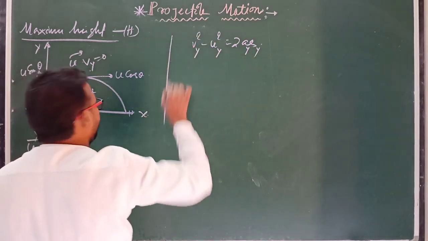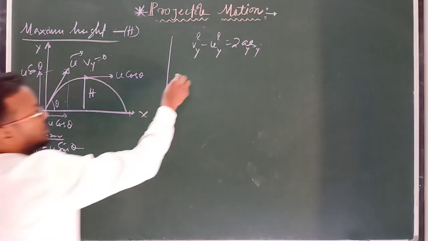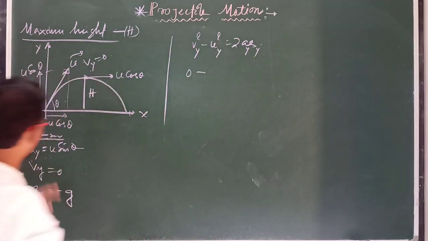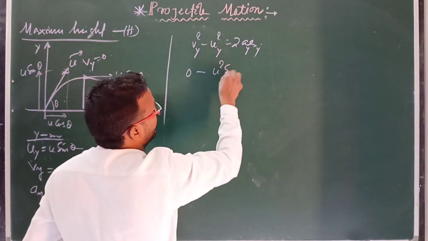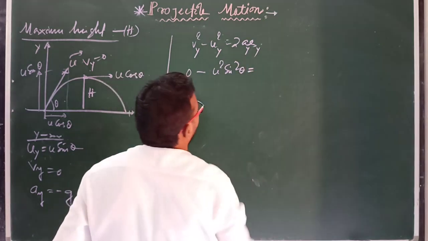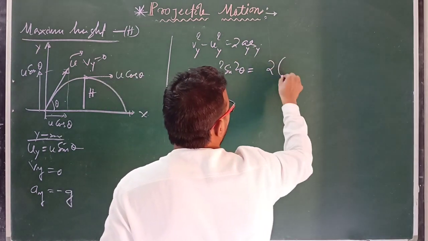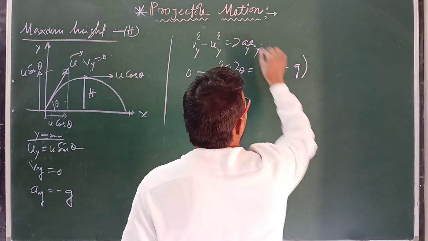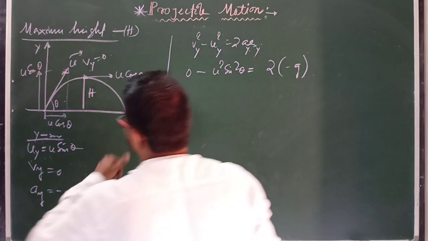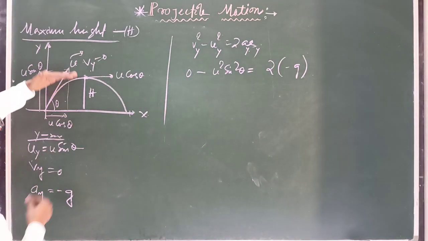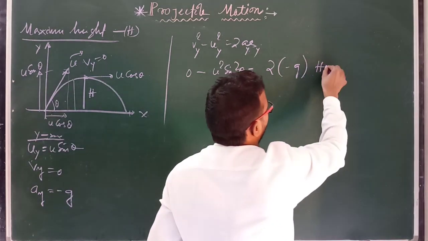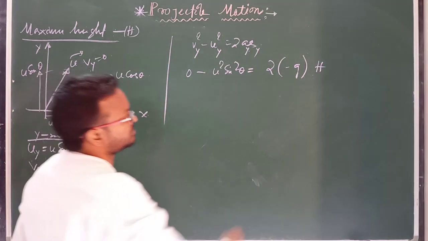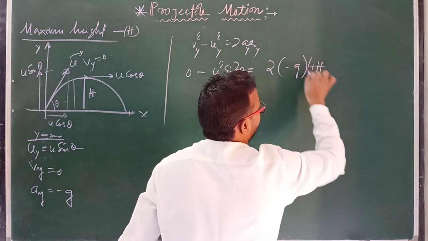Vy square is 0, so 0 minus uy square, where uy is u sin theta, gives minus u square sin square theta equal to 2ay, which is minus g, times sy, the distance along the y-axis, which is h, and this is positive. Why?